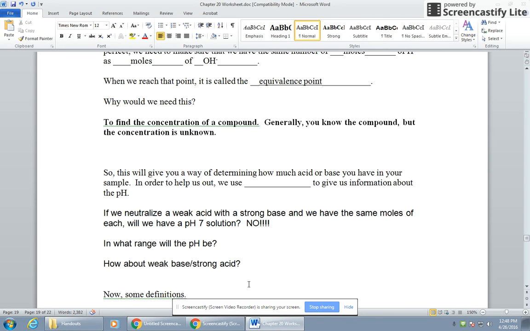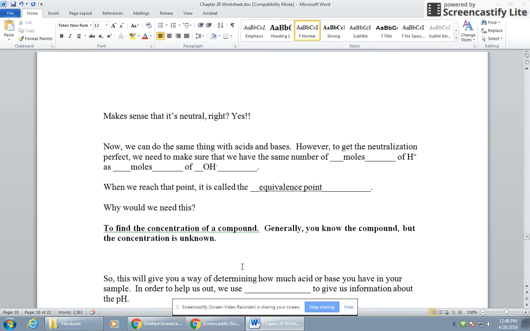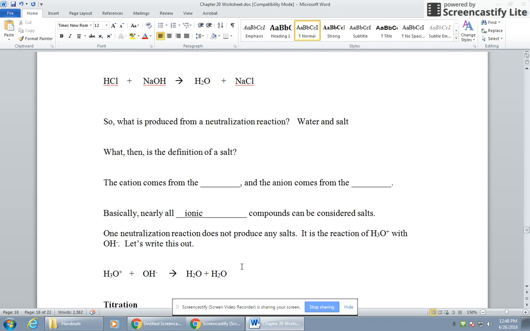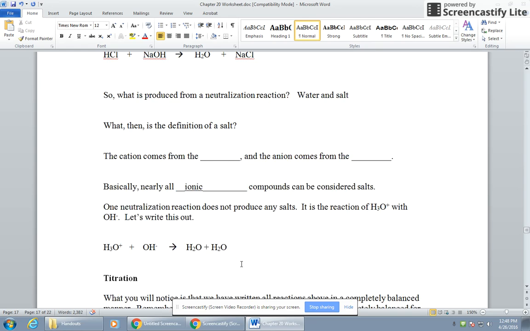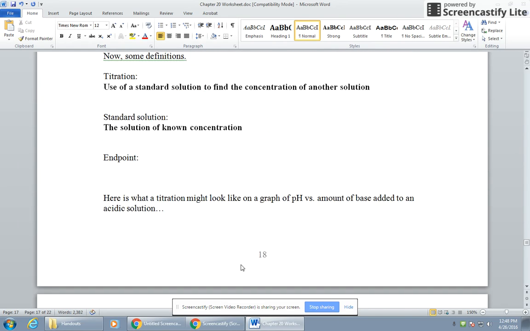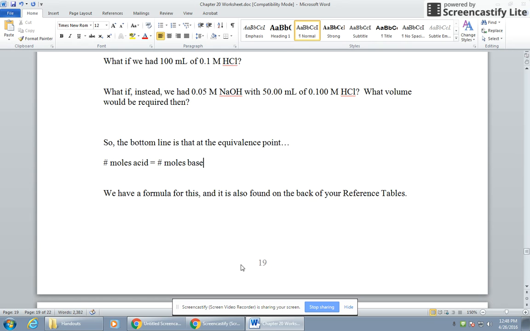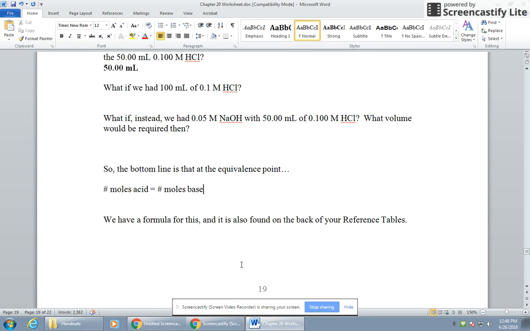So you've learned the basics of the essentials of neutralization and titration. We're going to go over the rest of this in class. I'm now scrolling back to the top. That's page 17. So you should have 17 done, 18 done, and 19 filled out. We're going to go over it as well. And then we'll do 20 and 21, and then that's it.